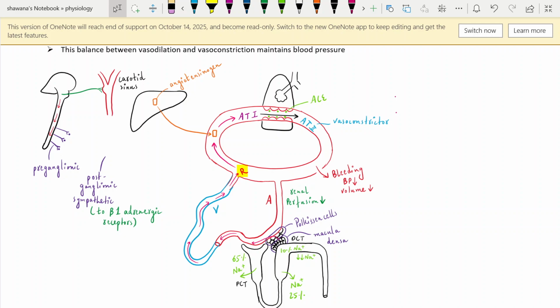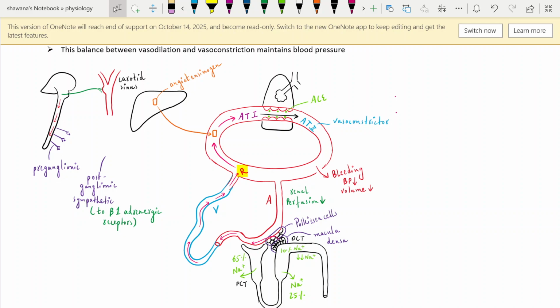Third, carotid bodies. In response to the hypotension, they trigger the CNS by the glossopharyngeal nerve. Sympathetic outflow is fired. The postganglionic sympathetic fibers go towards the juxtaglomerular cells, and these cells have beta-1 adrenergic receptors. In response to norepinephrine, they are also going to release the renin.